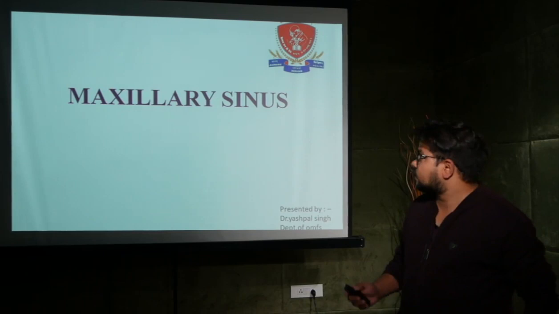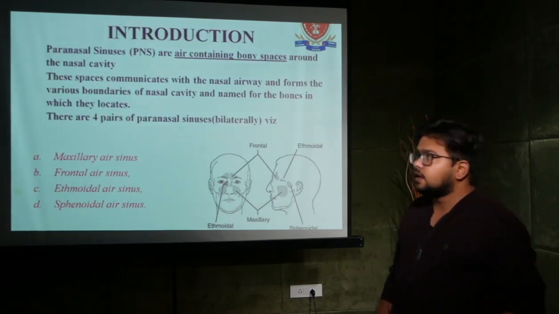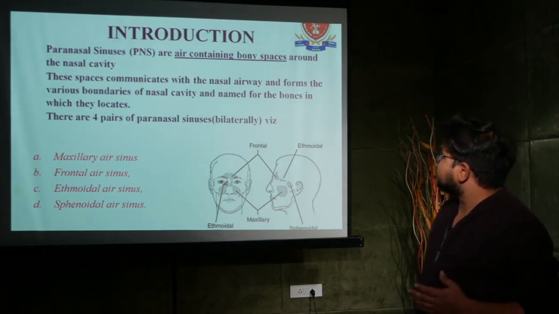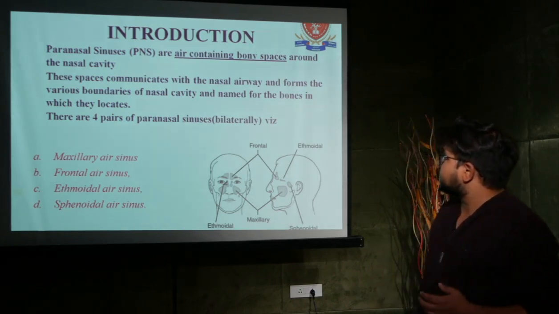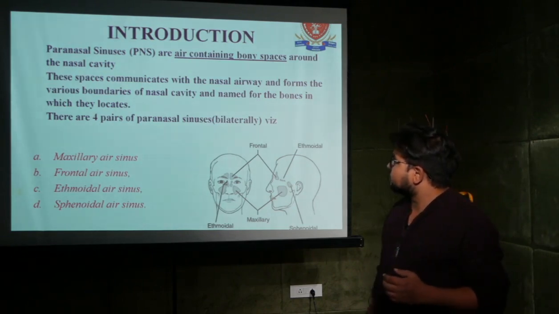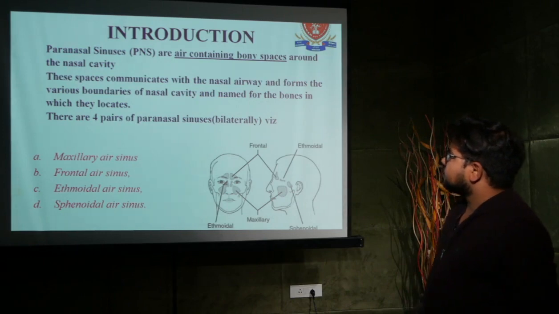Hello everyone. Today my topic is on the maxillary sinus. Start with the introduction. The paranasal sinuses are air-containing bony spaces around the nasal cavity. These spaces communicate with the nasal airway, form the various boundaries of the nasal cavity, and are named for the bones in which they are located.